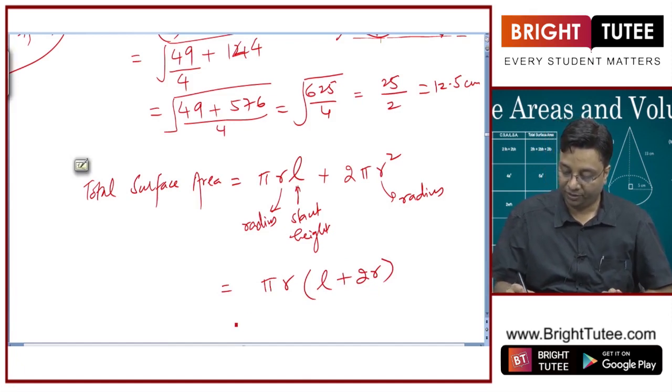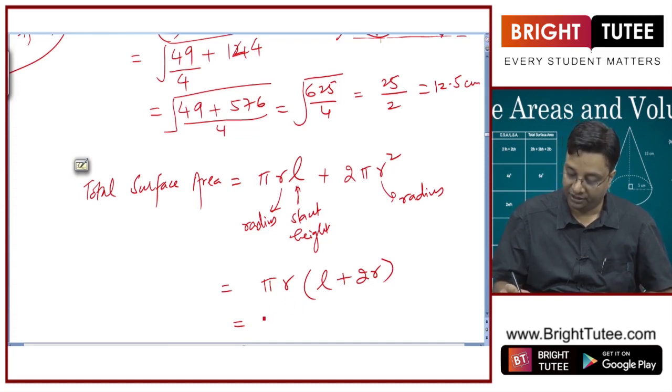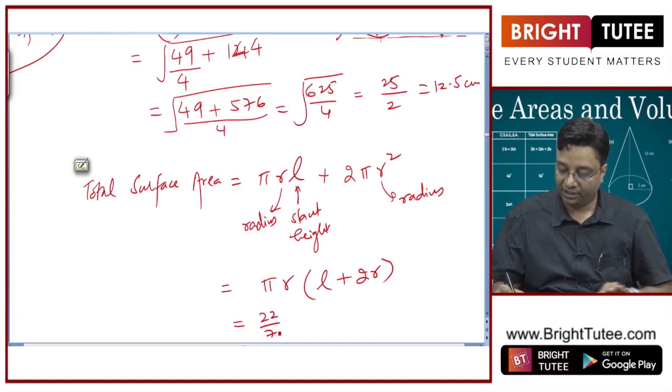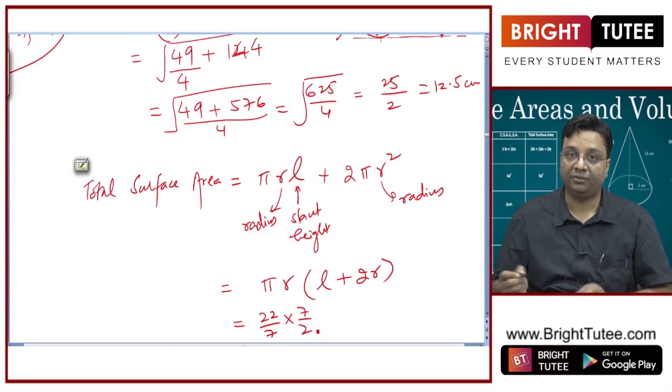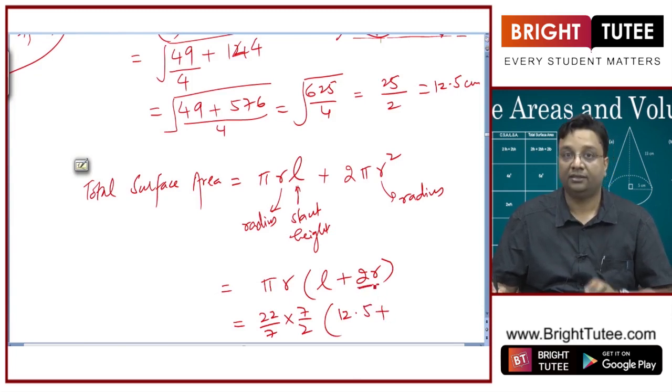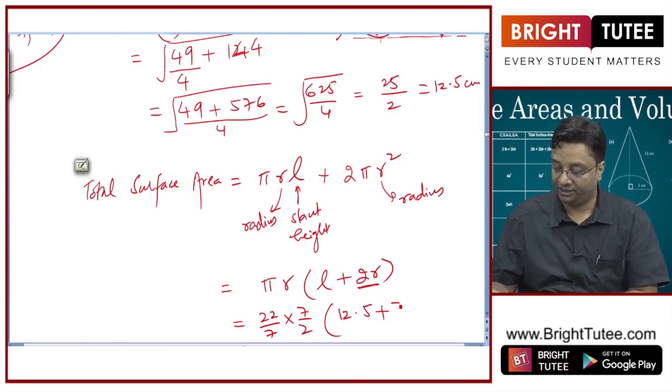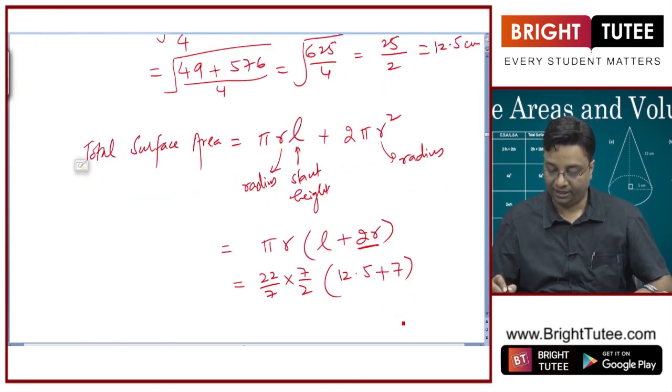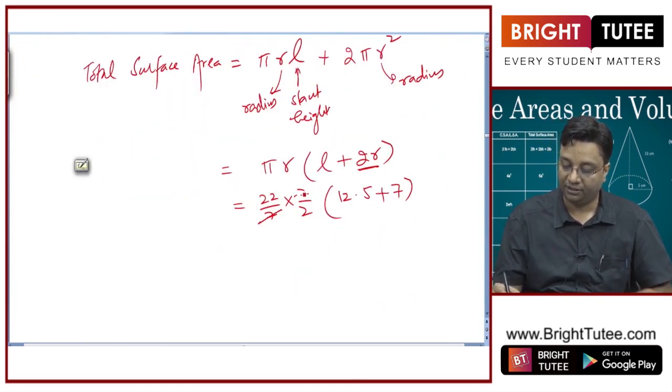So L is 12.5, r is 3.5. So pi is 22 by 7, and r is 3.5, so I'll replace it by 7 by 2. L is 12.5 plus 2r. So 2 into 3.5 is 7. So this 7 gets cancelled, and 2 into 11 gives me 11 here.